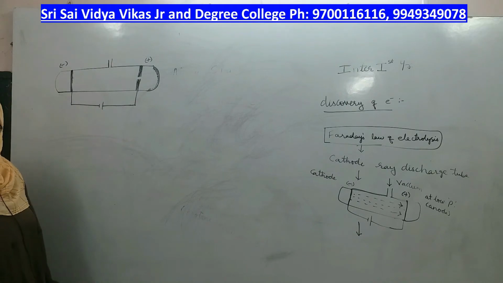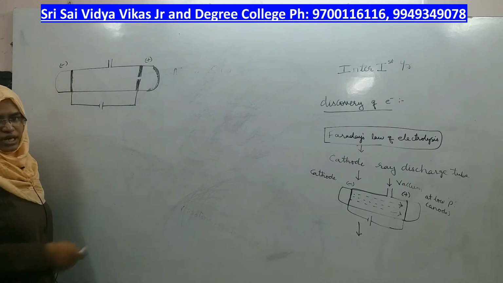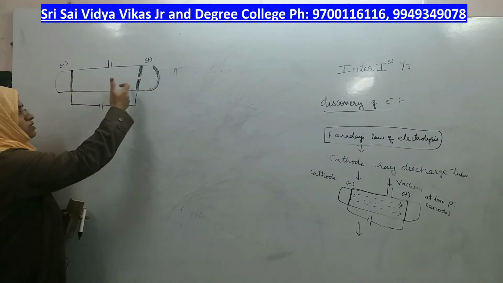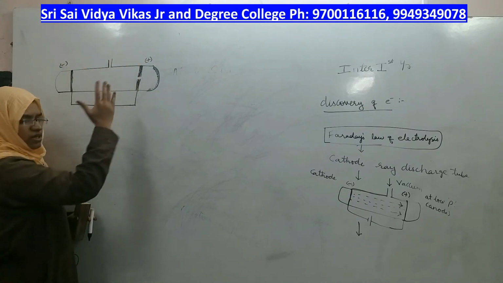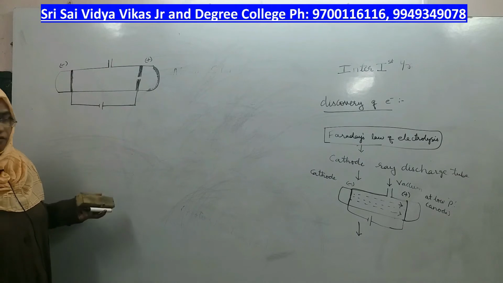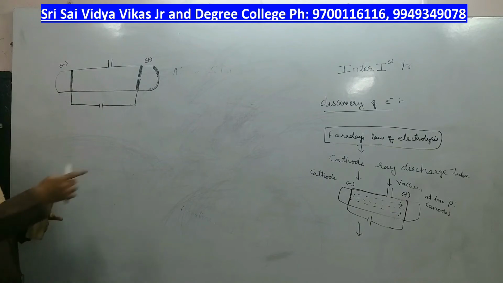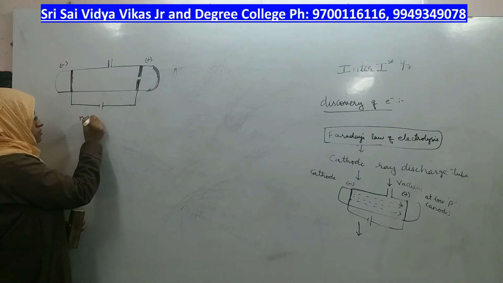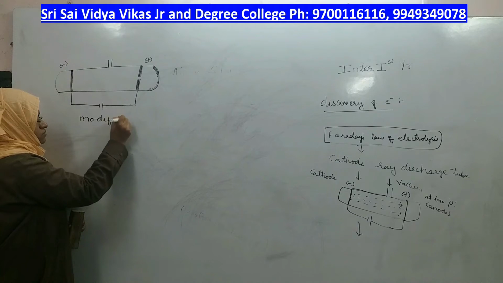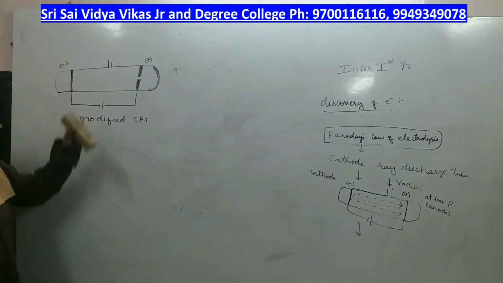So he made this modification on the cathode ray tube and then carried on the same experiment. What was the experiment? If you start giving voltage, what happens? The cathode emits cathode rays. Where will they go? They will go to the anode. As there was no hole, the cathode rays were striking the anode and the story ended there itself. But was there any hole on the anode there? No. There is a hole in this modified cathode ray tube. This is the modified cathode ray tube having a small hole on the anode.